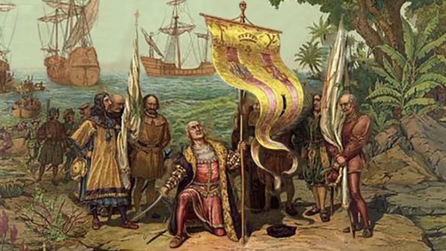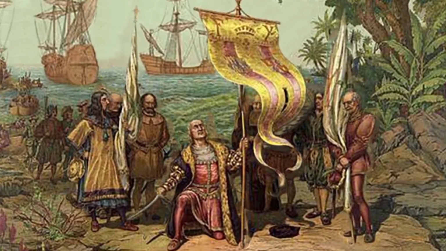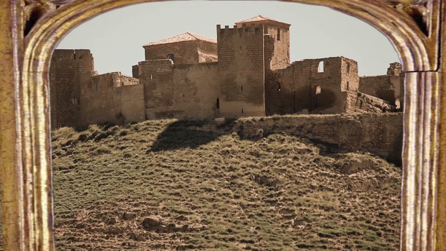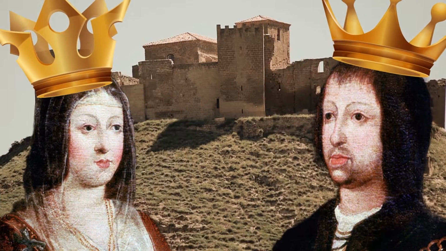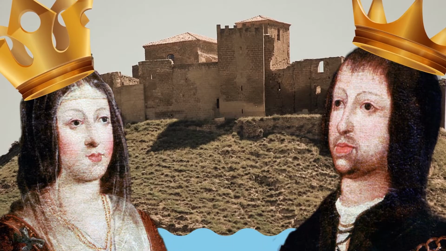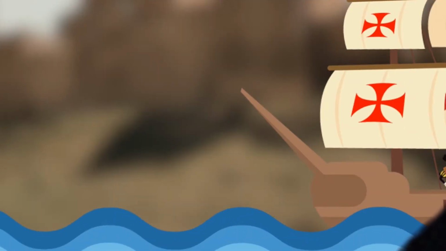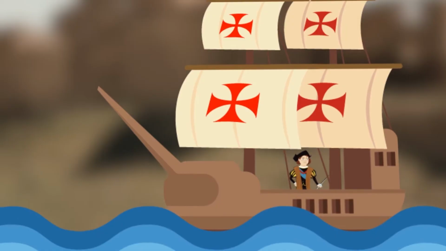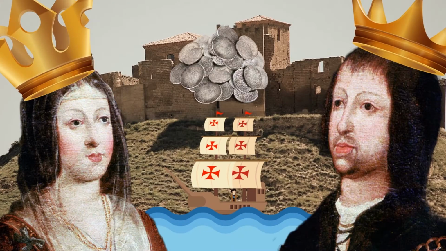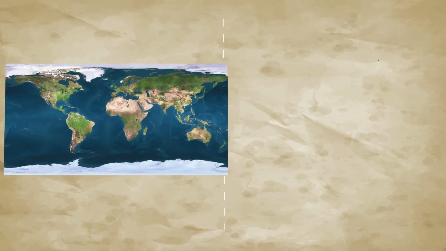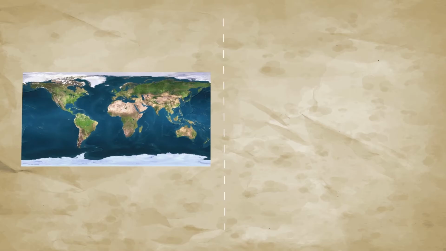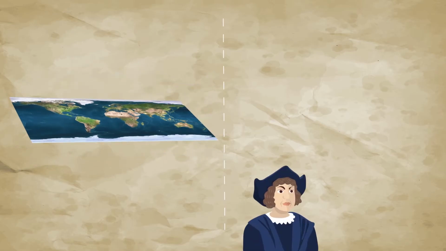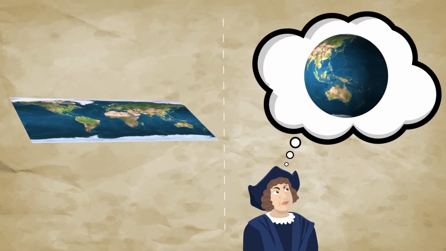Today, we're going to learn about the discovery of America. In the 15th century, when the Catholic Queen Isabel and King Fernando reigned in Spain, Christopher Columbus, a courageous marine adventurer whose roots are believed to be Italian, got economic help from Queen Isabel to undertake a trip by sea around the Earth. At the time, everyone believed that the Earth was square and flat, except Columbus, who believed it was round, and with this trip he intended to prove it.